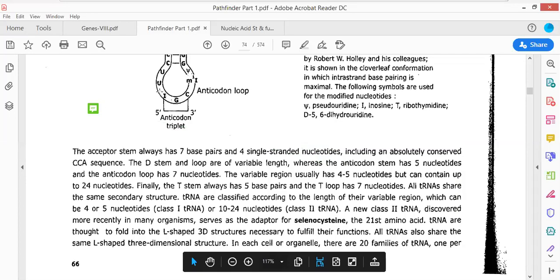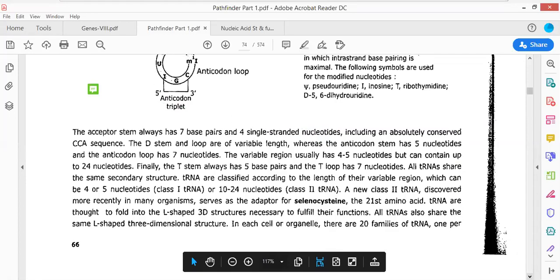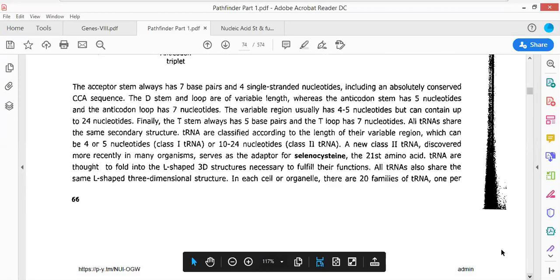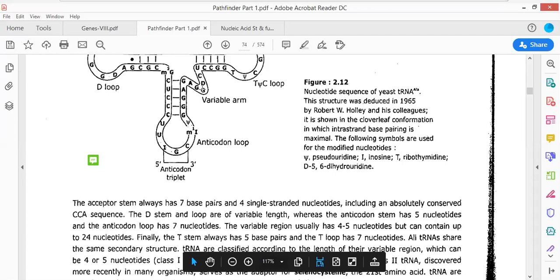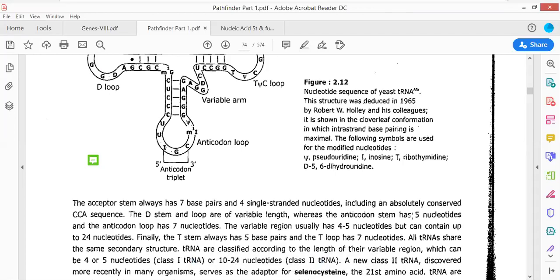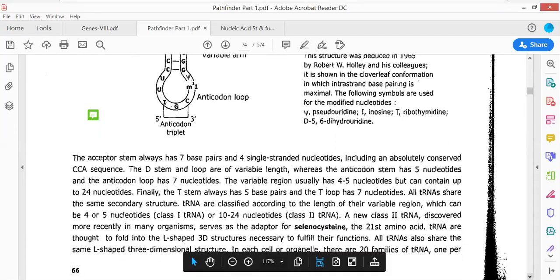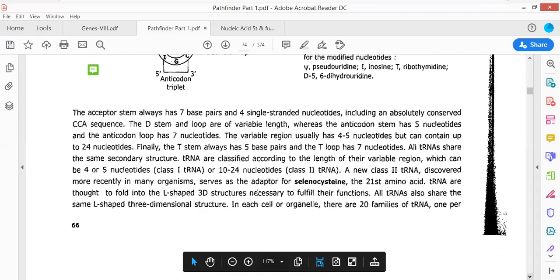That's all. Now, the class 1 and class 2 tRNA molecules: look at the variable region. On the basis of the size of the variable arm, we can classify the tRNA molecules into class 1 tRNA as well as class 2 tRNA.